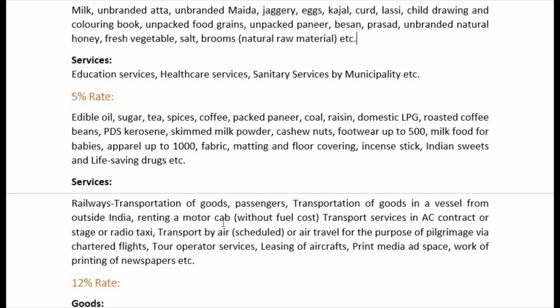And then services: railway transportation, passenger transportation, and transportation of goods in a vessel from outside India. Vessel means through the sea route, right? Or even the air route. Renting a motor cab without fuel cost. Okay, and then transport services in AC contract carriage or radio taxi, transport by air which is already scheduled, or air travel for the purpose of pilgrimage via chartered flights, 5% rate. You will have to pay taxes even if it is for pilgrimage.